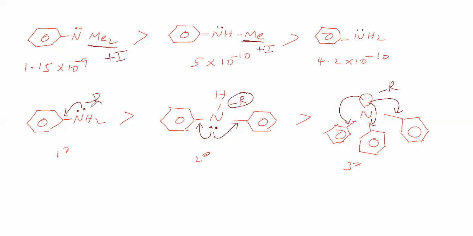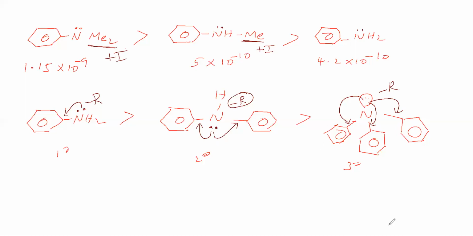So minus R effect means loss of electron cloud. Loss of electron cloud means lone pair availability is less. Here lone pair availability is still less. Lone pair availability is still more less. Therefore, this basic strength is more when compared to this, which is more when compared to this. So primary greater than secondary greater than tertiary in this case.